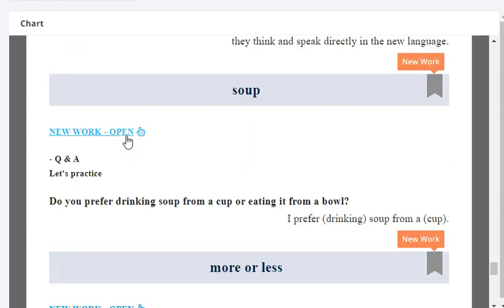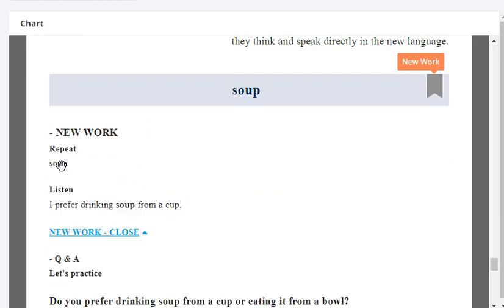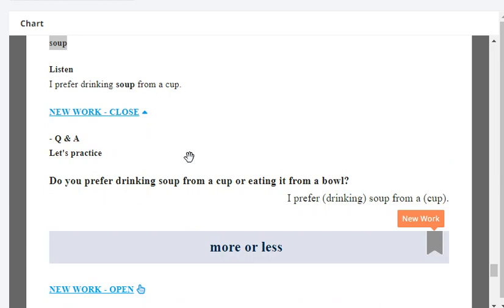Next, repeat: soup. Very good. Okay, listen. For example, I prefer drinking soup from a cup. Okay, let's practice. Do you prefer drinking soup from a cup or eating it from a bowl? I prefer cup.